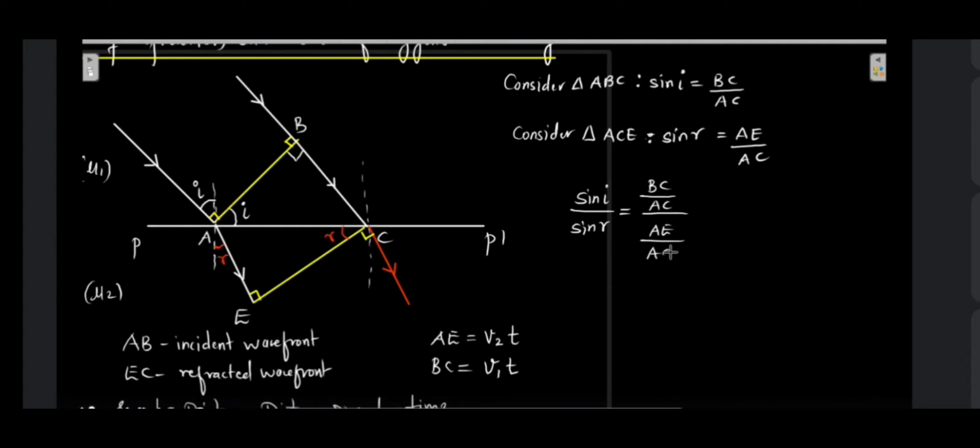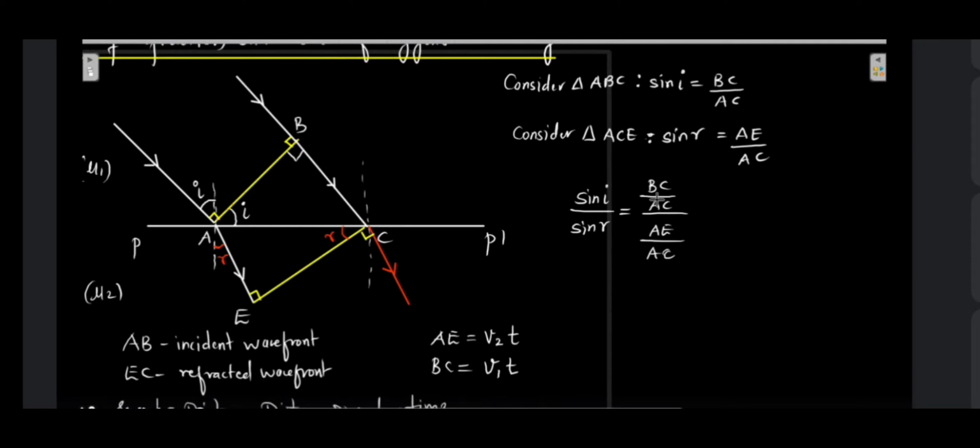What we need to do over here is we have to prove the law of refraction, that is nothing but Snell's law. Sine of I upon sine of R is equal to refractive index of second medium with respect to the first medium. Okay, that is the law of refraction, that is Snell's law. The sine of I upon sine of R is equal to constant, which is equal to the refractive index of second medium with respect to first medium. That is what we are proving here.